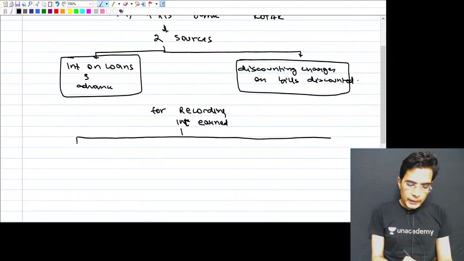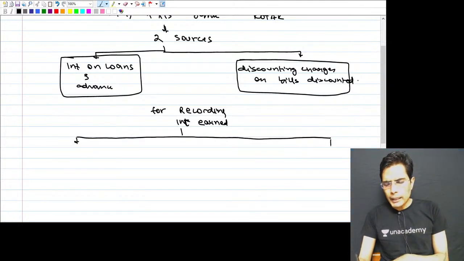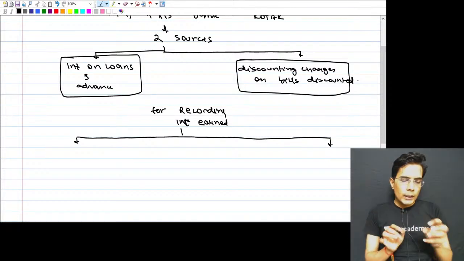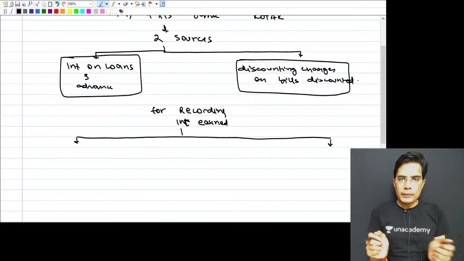Banking companies like ICICI Bank, Axis Bank, Kotak Bank, HDFC Bank classify their loans and advances.